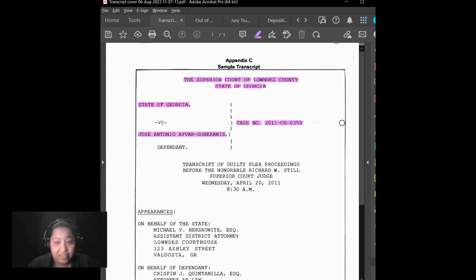And the last part of the case number is the number order in which the case was filed in that court. So for this example, that means that this was the 359th criminal case that was filed in the Superior Court of Lowndes County. And that's generally how your case number will break down for you.